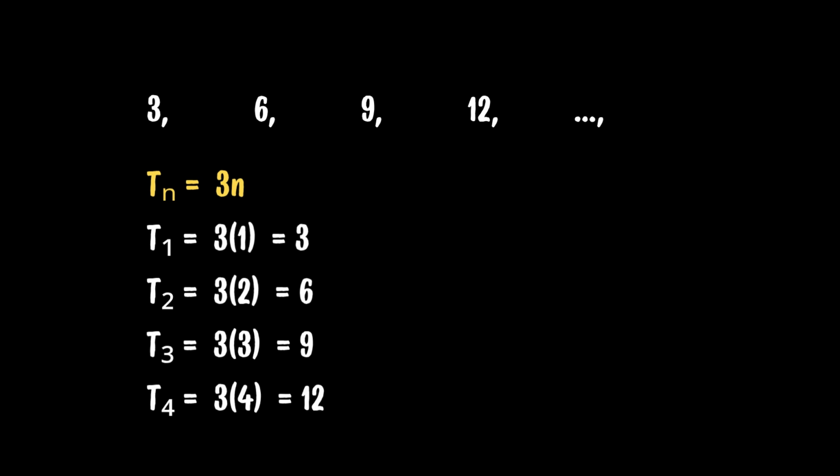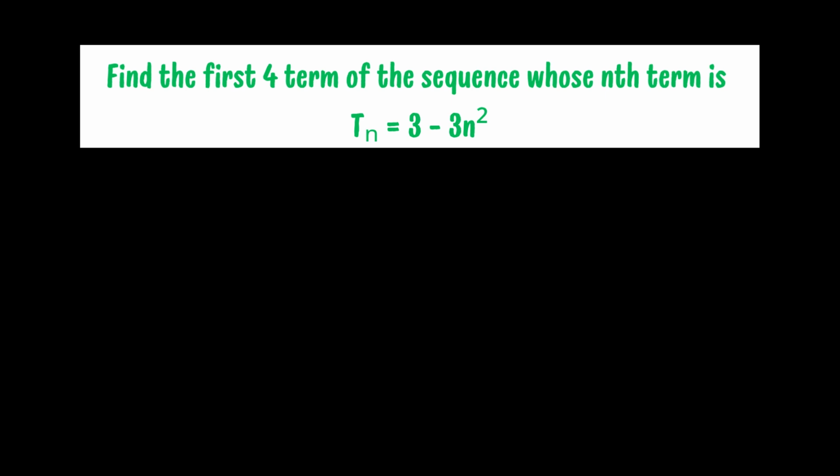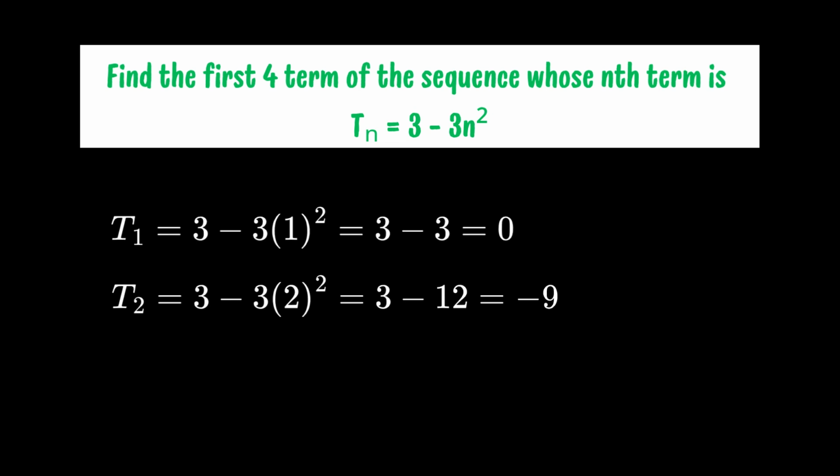So the fifth term is 3 times 5, which equals 15, and the 37th term would be 111. Now that we know how to find the nth term, try solving this. Given t sub n equals 3 minus 3n squared, for the first term we get, for the second term, the